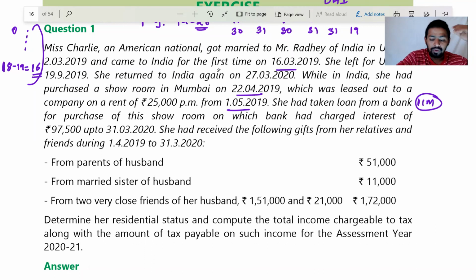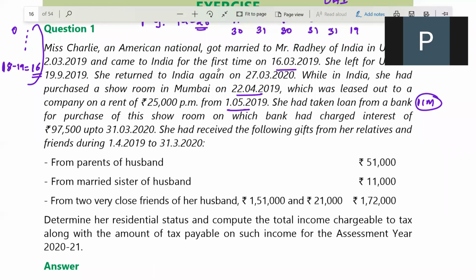And she had taken loan from bank for purchase of this showroom, on which bank had charged interest of 97,000. Okay, 97,000. So GAV will be equal to NAV because there is no municipal tax data. So my NAV will be 2,75,000. Now you tell me, from 2,75,000 first I should subtract what? Again, you can do 25,000 into 11. Do it with me. 25,000 into 11, 2,75,000. This is my NAV because there is no municipal tax. What should I subtract now?